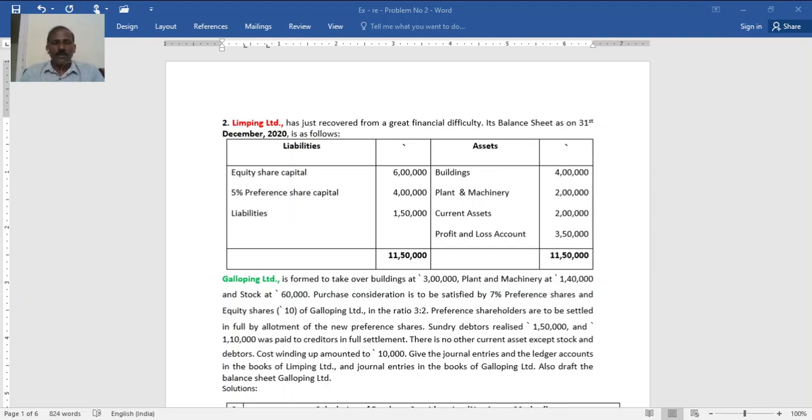In this session, we shall discuss one more problem on external reconstruction. Let me read out the problem first.